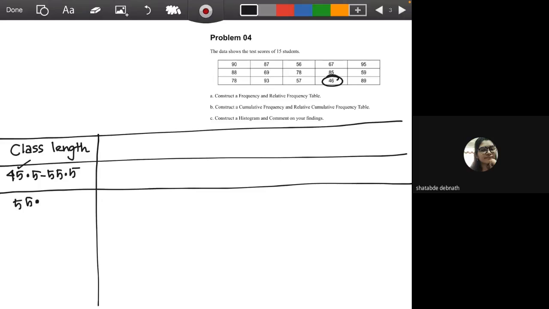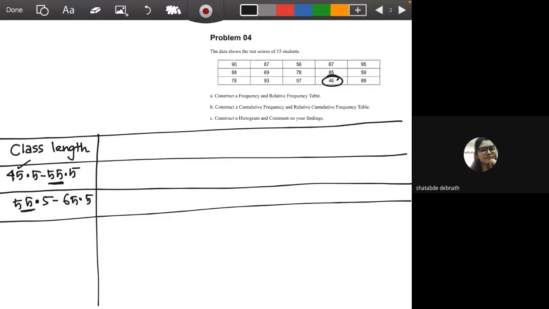And the next class is 55.5 to 65.5. Now you could ask a question that I have repeated the value 55.5, but in this case it's a closed data set, so there will be no overlapping, there are no fractions in our data set, so that's fine. Ma'am, why 0.5? We will do the histogram a bit later, so we will have continuous data values, meaning the bars will be together. You can also take it like 46 to 55, that's also fine. 56 to 65 is also correct. And in your textbook you will see that class intervals can be made in many ways. Just follow any one of them.